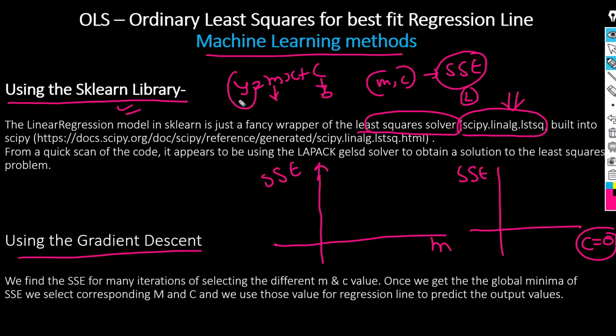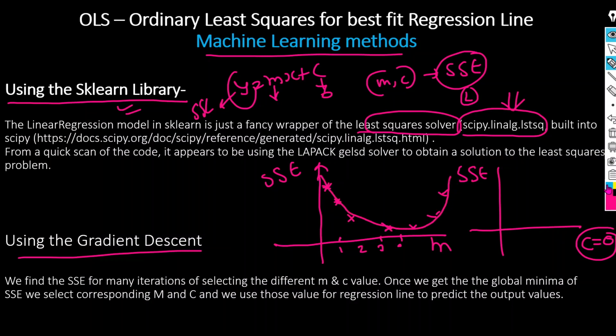Once we calculate y, we will calculate the SSE. So here I am going to use this scatter plot between the SSE and M. Let's say first I select M, then we get this SSE. Once I select the value 2, we get this SSE. Let's say 3, we get this SSE. For 4, we get this SSE. So this way we get a graph like this.